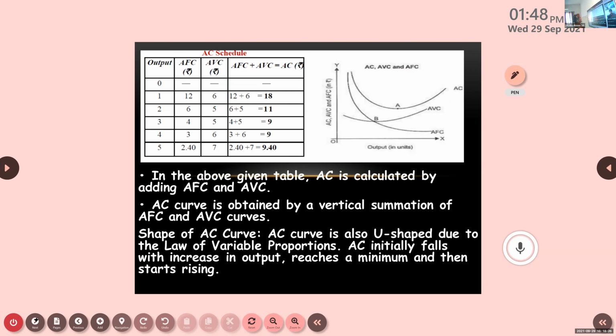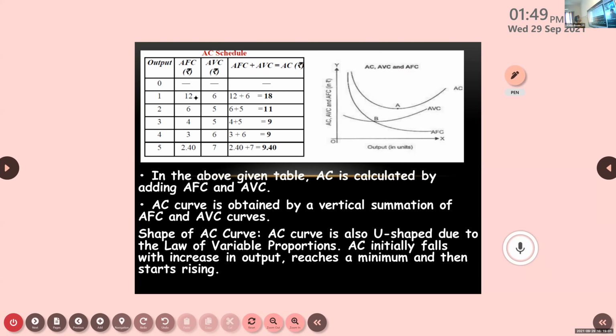Now, in this particular table, along with the graph, all the three curves are shown: AC, AVC, AFC. You know that when we add AVC and AFC, we get AC. So the AC curve will always lie above the AVC and AFC curves. Here one table is given. AFC is 12.